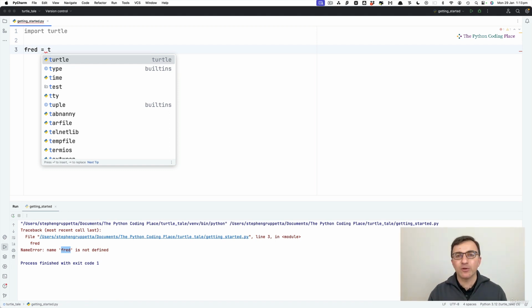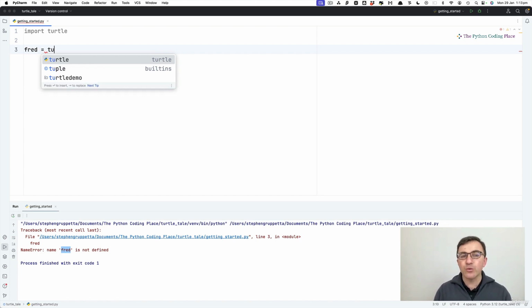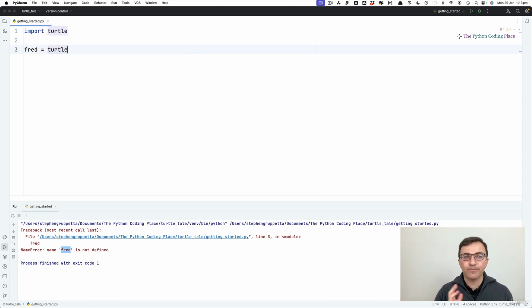By the way, you may have noticed the software I'm using, PyCharm, and if you're using a different editor, you will have a similar tool. The moment I typed in T, it's giving me lots of options. And if I type in U, it's narrowed down. This is the autocomplete feature. Use it for a number of reasons. First of all, it's going to make coding quicker because you don't have to type as much. Secondly, you're less likely to make a spelling mistake. Thirdly, if you don't remember a command, that menu will help jog your memory. So I'm simply going to press return there.